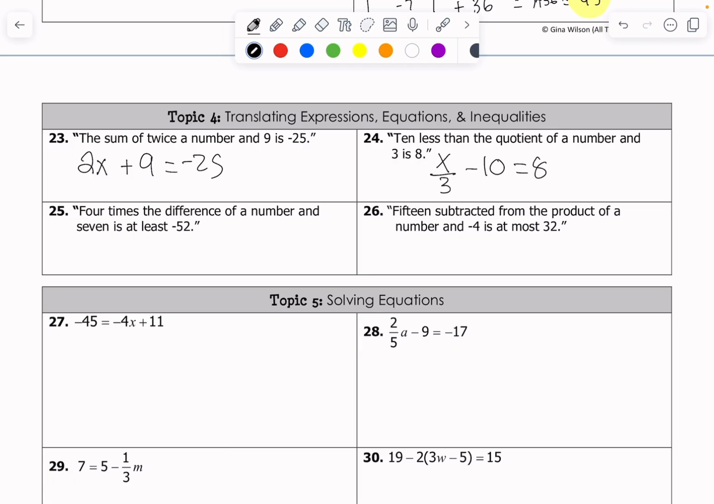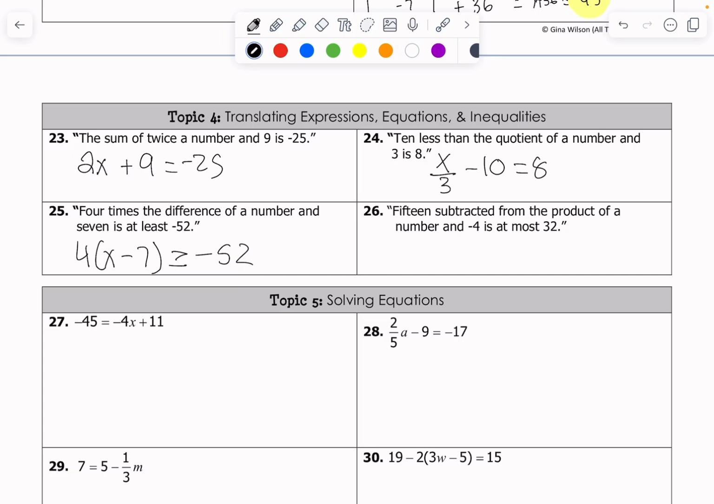Number 25, 4 times the difference of a number and 7 is at least negative 52. So 4 times the difference of some number and 7. If something is at least a number, it must be bigger than or equal to that number. So it should be greater than or equal to negative 52.